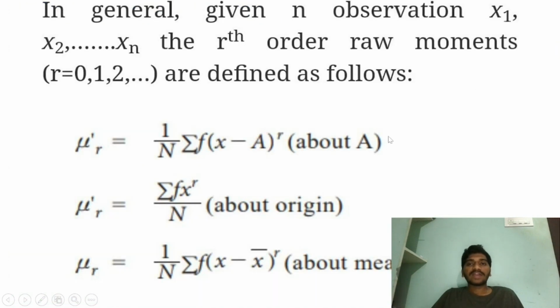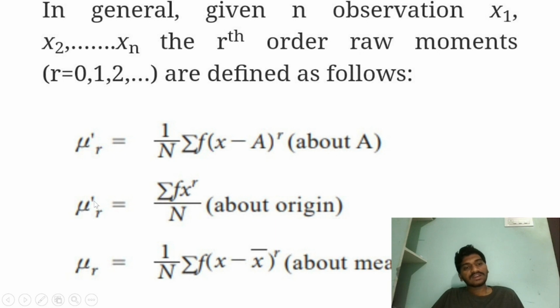Generally, given n observations x1, x2, up to xn, the rth order raw moment is defined as follows: nu r dash equals 1 by n into summation of f into x minus a whole power r. Here a means about the point. These are the moments about the point. This is the general representation of the moments about the point.